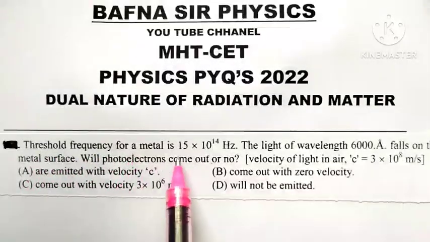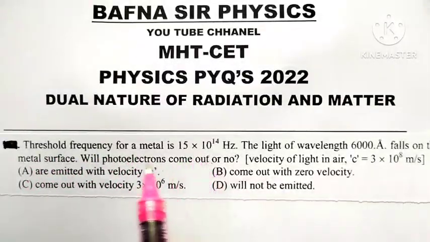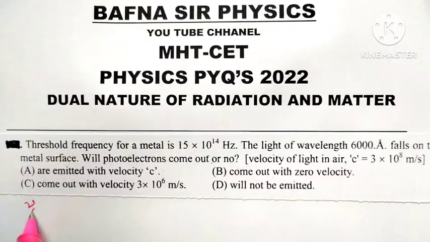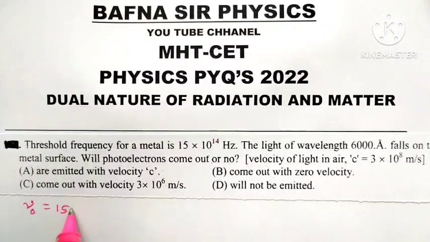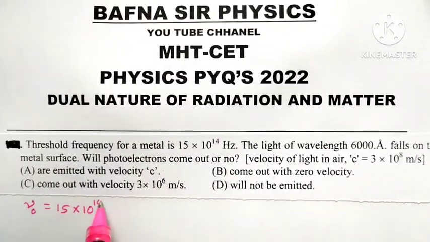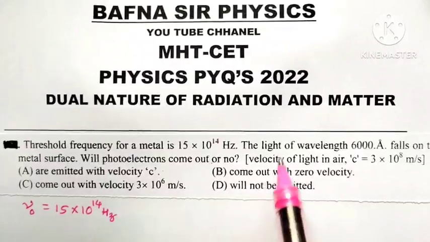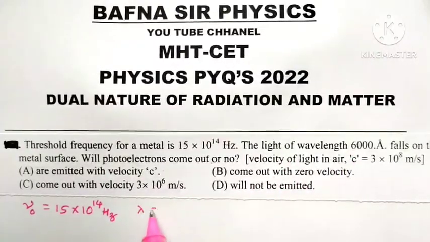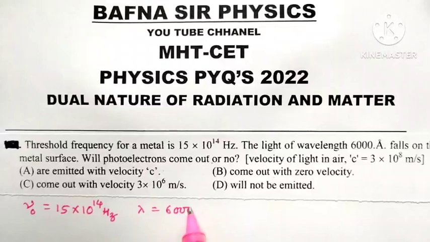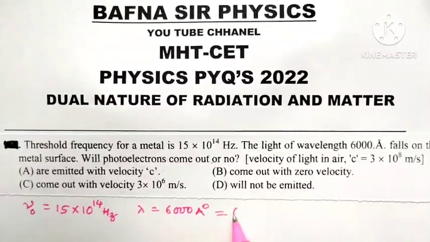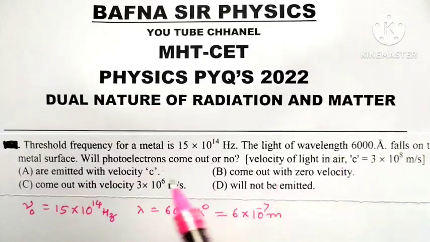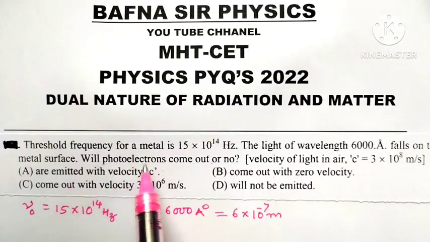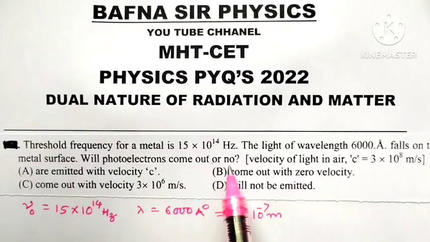The threshold frequency for a metal is 15 into 10 to the power 14. Threshold frequency means nu 0. It is 15 into 10 raised to power 14 hertz. Now light of wavelength lambda equal to 6000 angstrom, which is 6 into 10 to the power minus 7 meter, falls on a metal surface. Will photoelectrons come out or not?